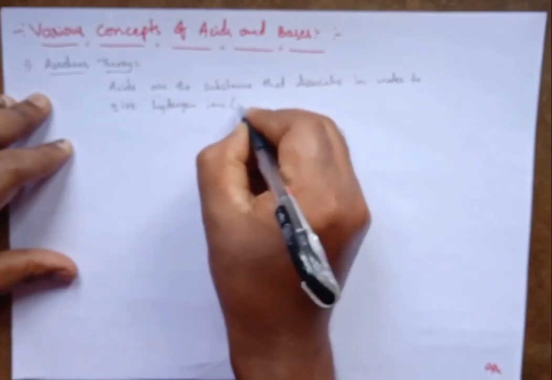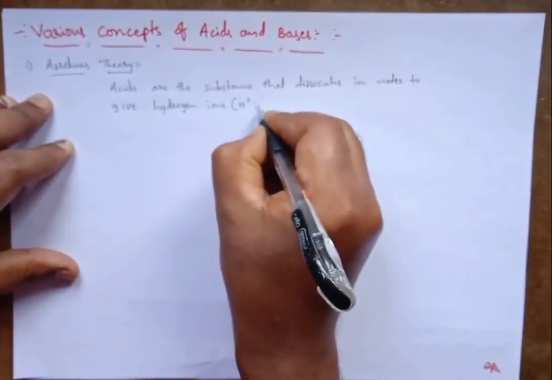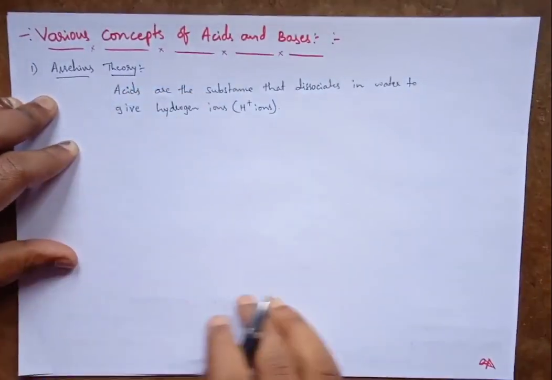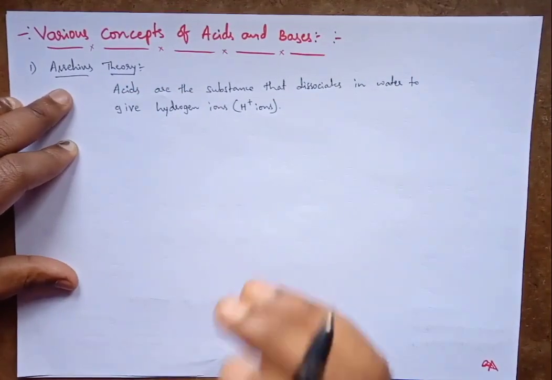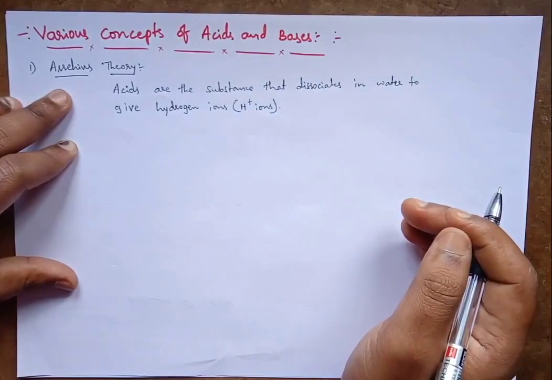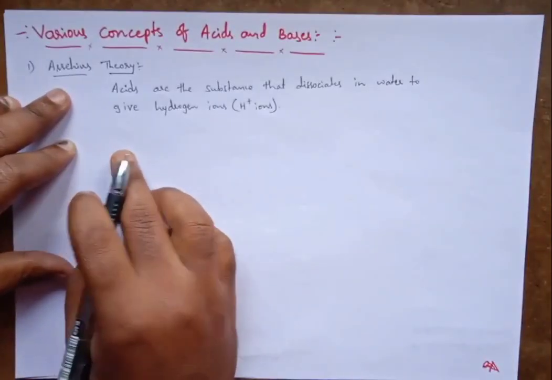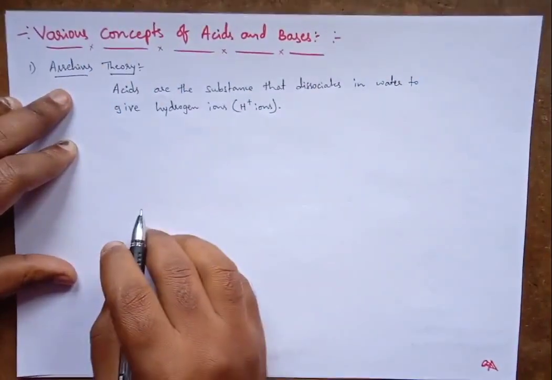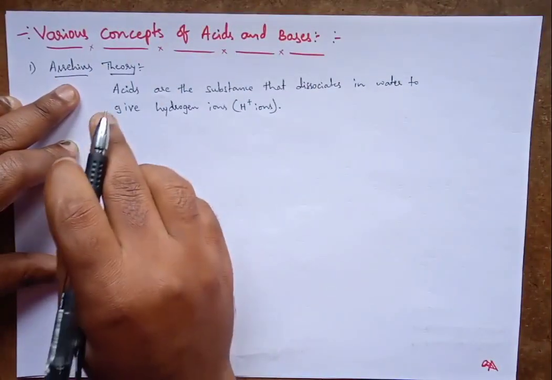Hydrogen ions are nothing but H plus ions. He explains that acids are the substances that dissociate in water to give hydrogen ions or H plus ions. So this is the definition of acids in Arrhenius theory.